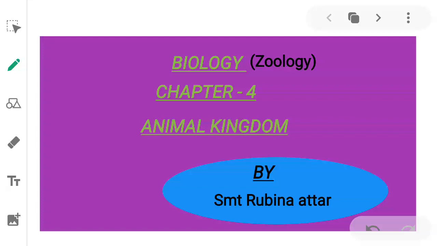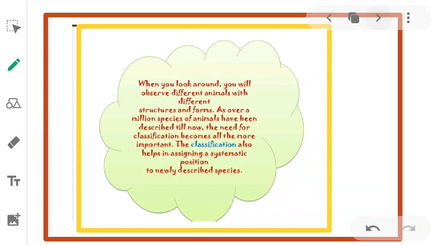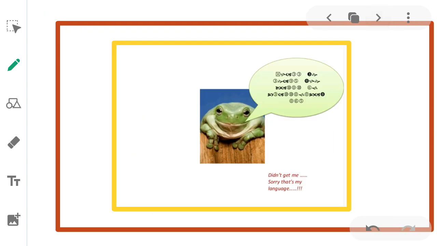So today we'll study chapter 4, Animal Kingdom, in Biology. Animal Kingdom. When you look around, you will observe different animals with different structures and forms. As over 1 million species of animals have been described till now, the need for classification becomes more important. The classification helps in assigning a systematic position to newly described species.